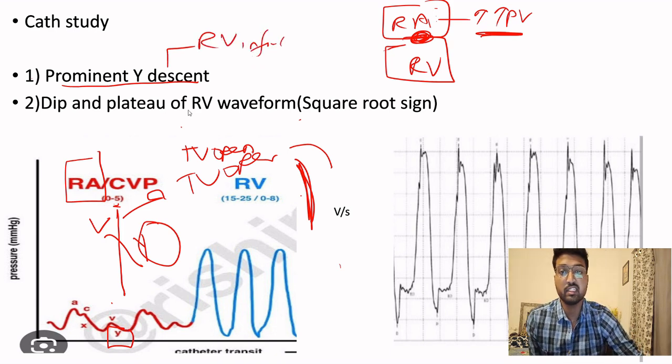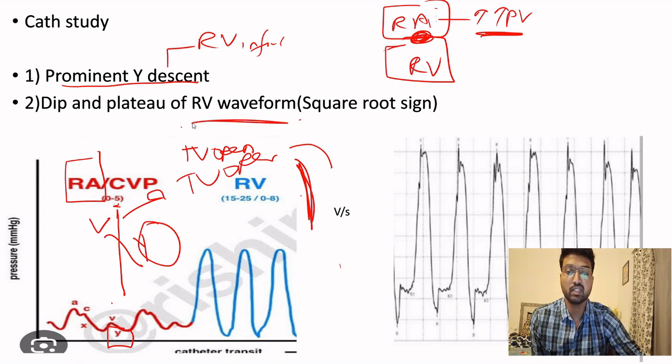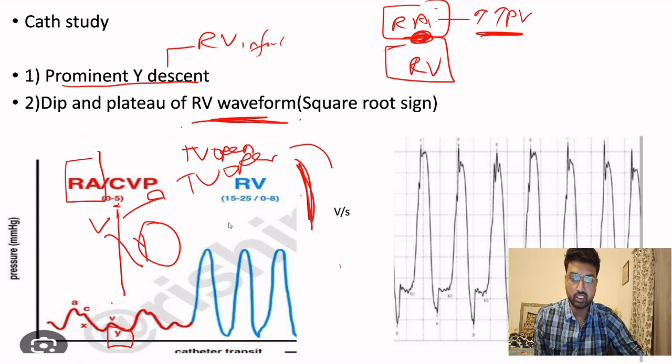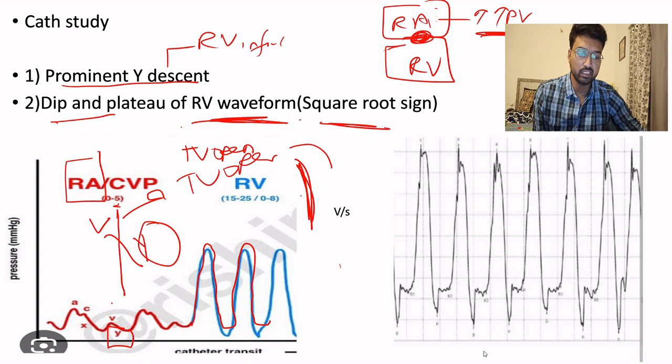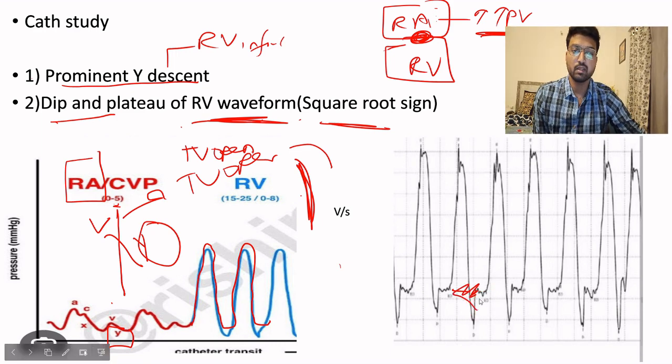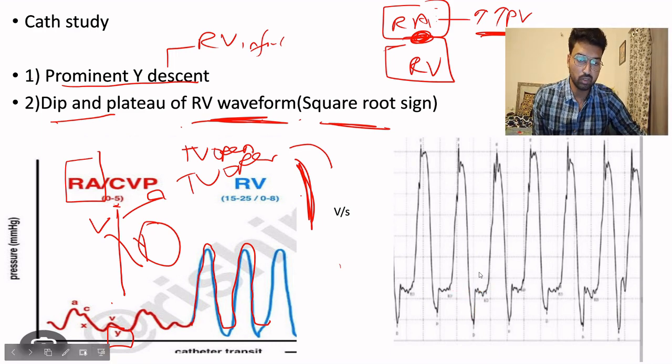If we see the pressure waveform of the right ventricle, this was for the right atrium. See, this is systole, right ventricular pressure is increasing, diastole it is decreasing, systole increasing and then diastole decreasing. This is the right ventricle pressure waveform. What is happening in RV infarction is there is a square root sign, also known as dip and plateau. This is the dip, this is the plateau. Why is this dip and plateau occurring? See, this is the systole. Now the diastole has to begin here.